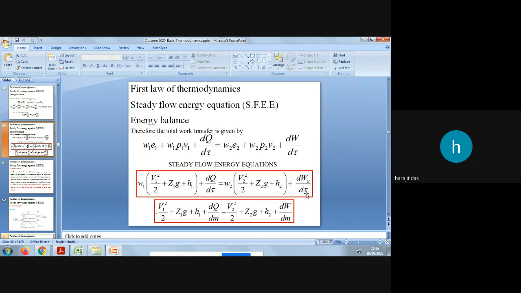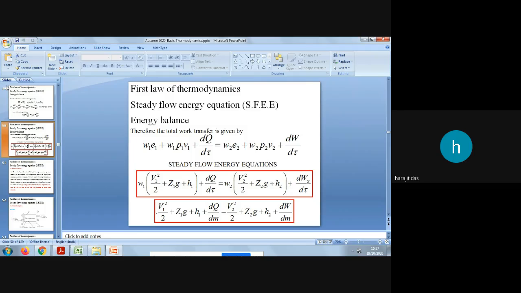They have written Wx because they have considered all the internal and external energies. This means the W we have taken in the derivation. So finally we got this equation for open system, and this equation is called the steady flow energy equation, the time basis steady flow energy equation.